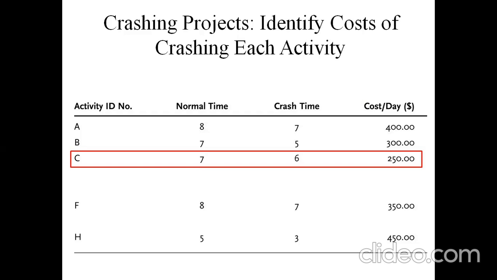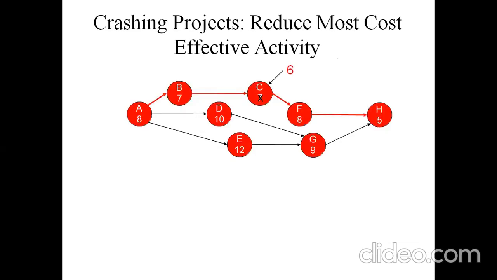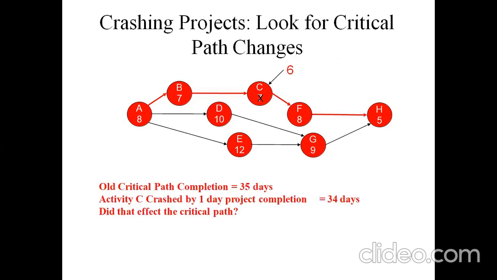So while calculating the network, the critical path, and also estimating the cost for each activity, reduce the most cost effective activity to complete this project within the time duration of the critical path we have achieved.